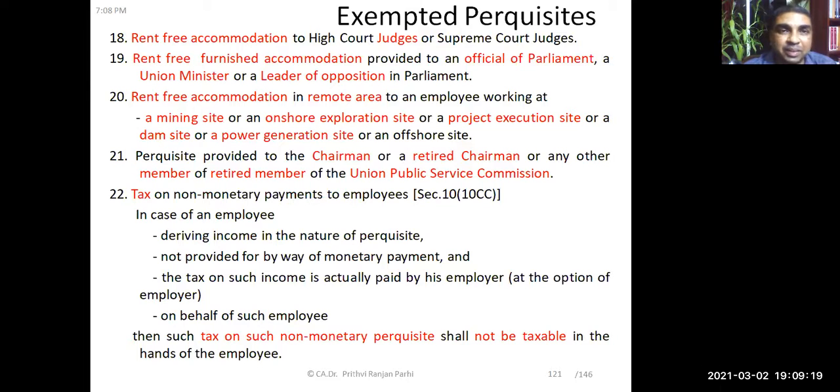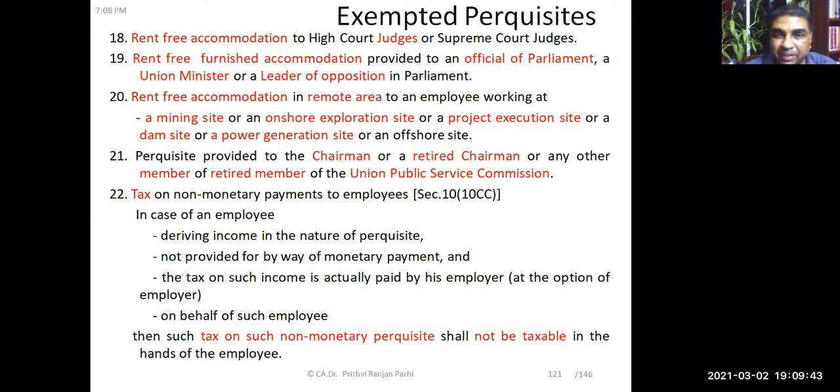Quickly we'll see that. Rent-free accommodation given to High Court judges and Supreme Court judges is exempted. Rent-free furnished accommodation provided to officials of parliament, union ministers, leaders of opposition, etc. is exempted. Rent-free accommodation in a remote area for employees working at a mining site, onshore exploration site, project execution site, dam site, or power generation site is exempt.